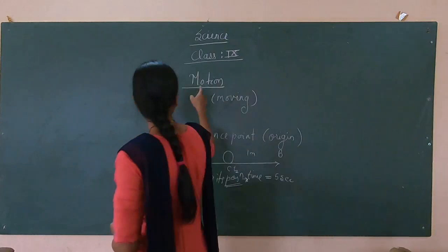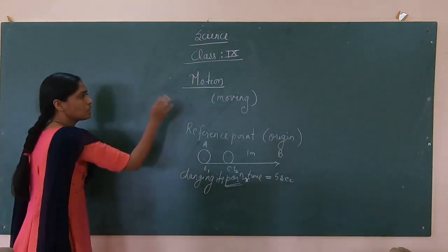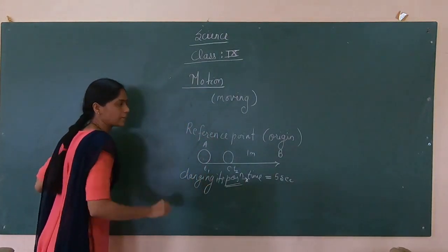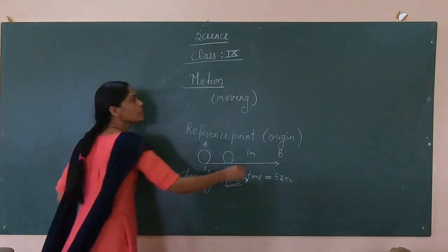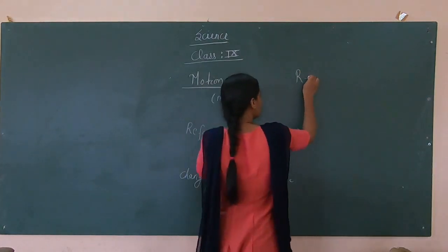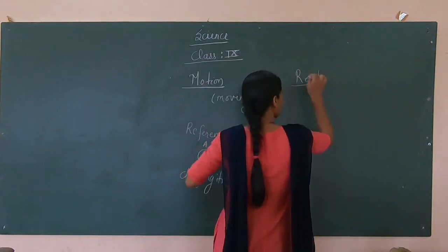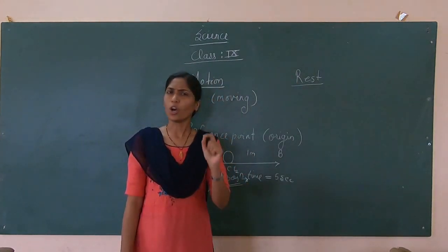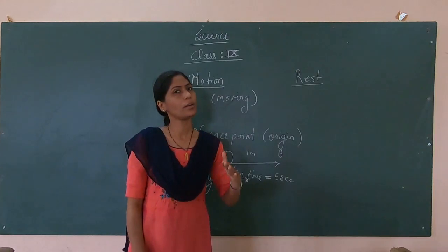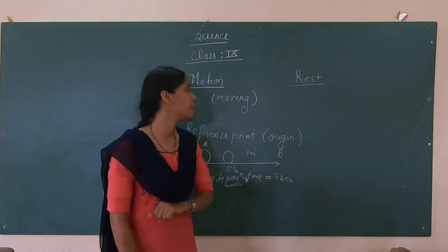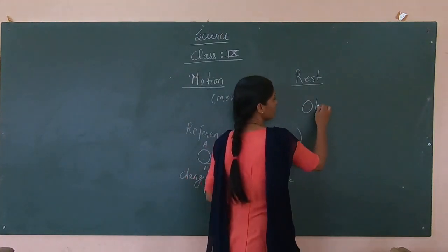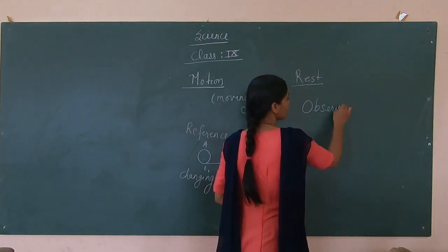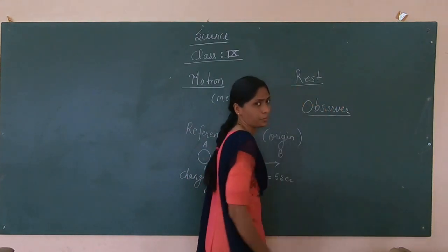So motion means the object will have two states. One will be motion and another will be rest. The object is either in motion or at rest, which will definitely depend on the observer. How?